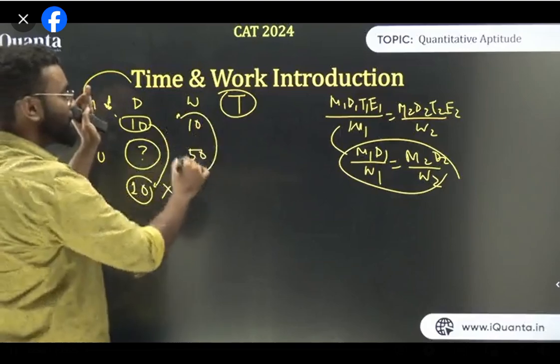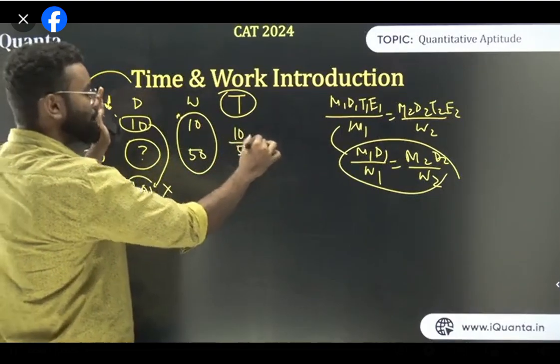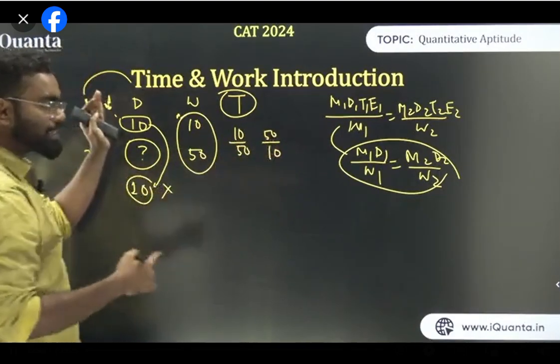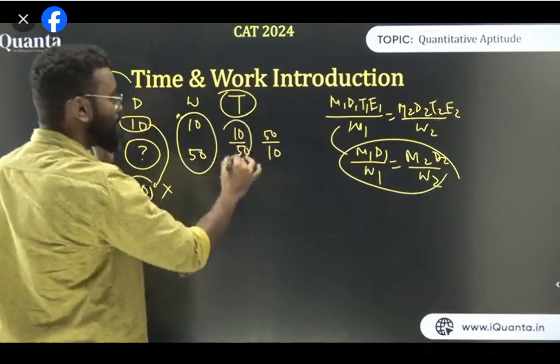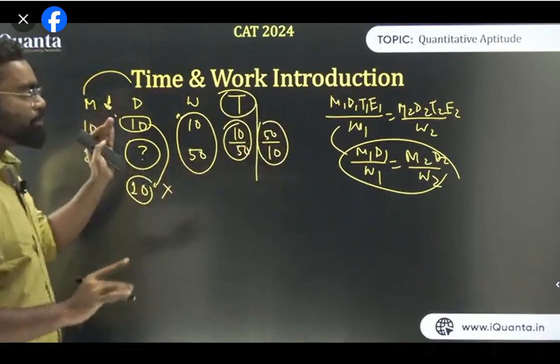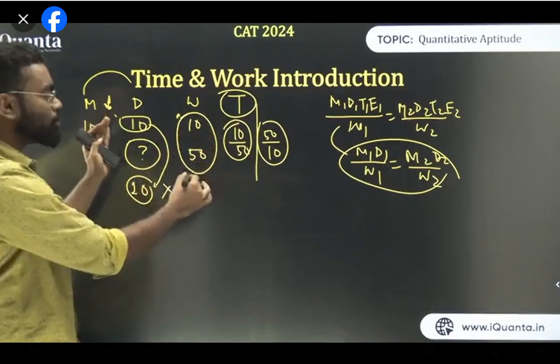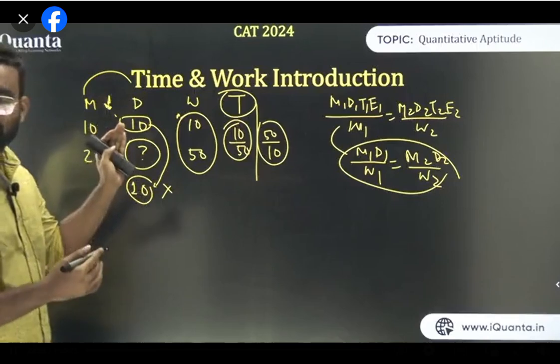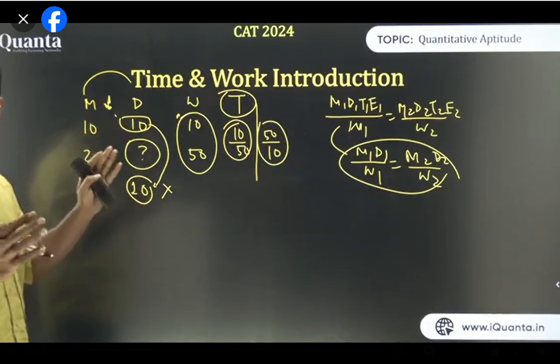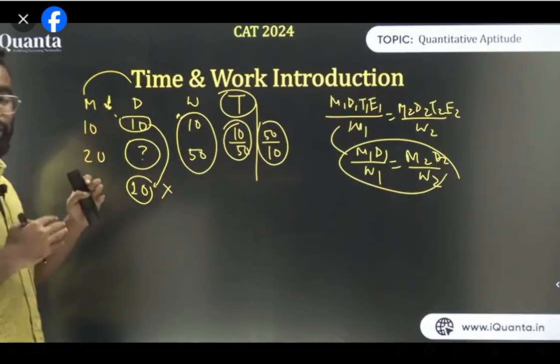And from this, we have to either multiply with 10 upon 50 or we can multiply with 50 upon 10, because it is directly proportional. So it is a ratio thing. I can make two ratios from 10 and 50, that is 10 upon 50 and 50 upon 10. Now if work done is more, I have to use more number of days. This is not complicated. This is very easy if you understand it. That's why I'm making you understand. You should understand it, then you can use this thing very fast.